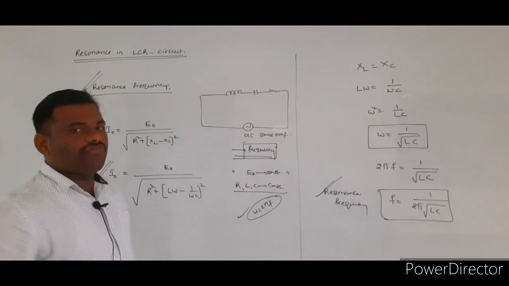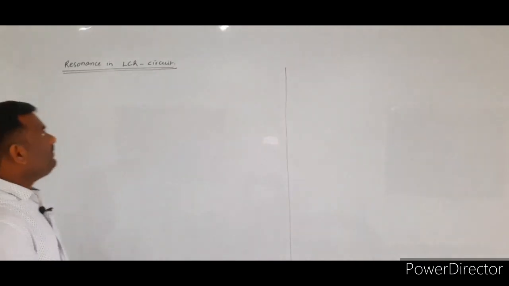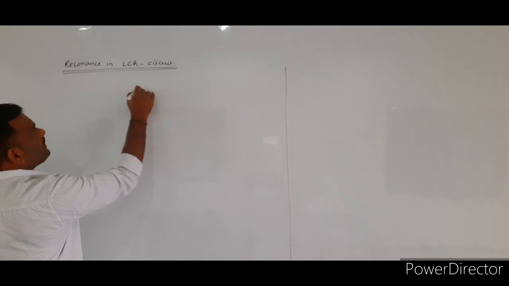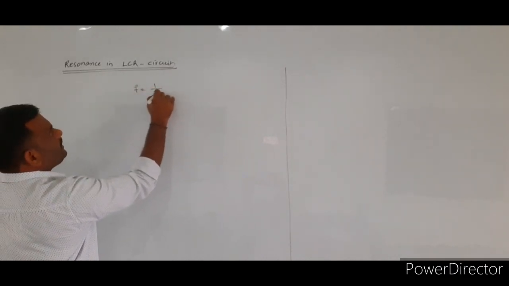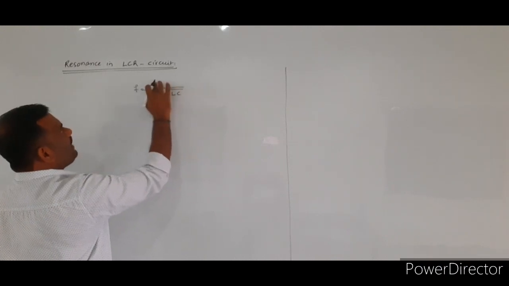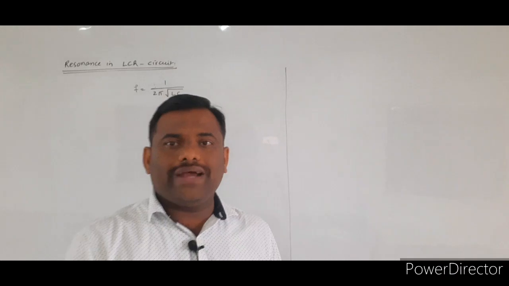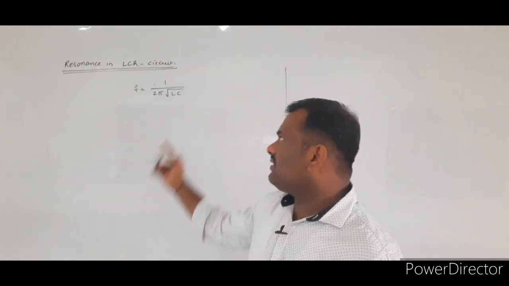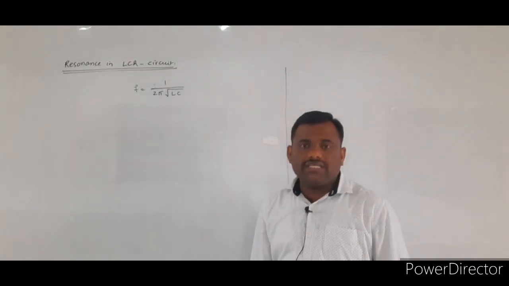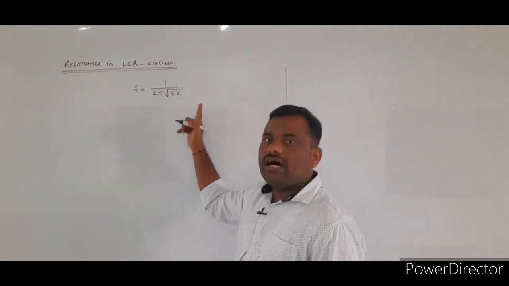Very, very important formula. Up to now what did we derive here? We derived the expression for the resonance frequency, which is given by f is equal to 1 by 2 pi under root of LC.